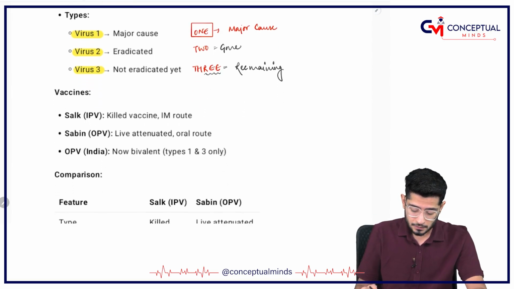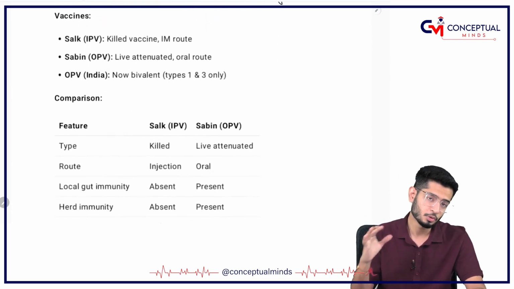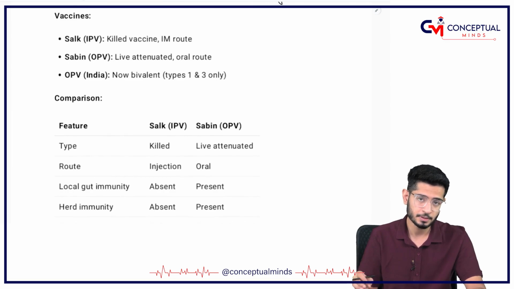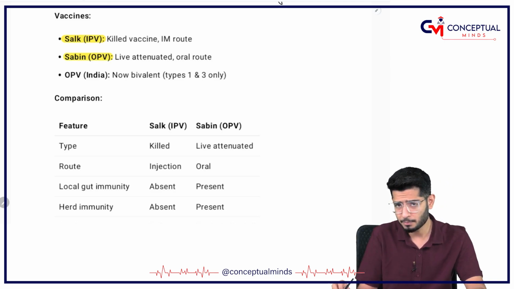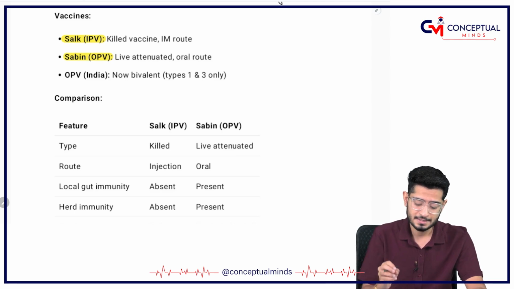Right? So before we go and dive deeper into this topic, let us understand about the vaccines. There are 2 important things. One is called IPV, that is Salk, and OPV, that is Sabin. These are the 2 vaccines available for polio, Salk and Sabin.